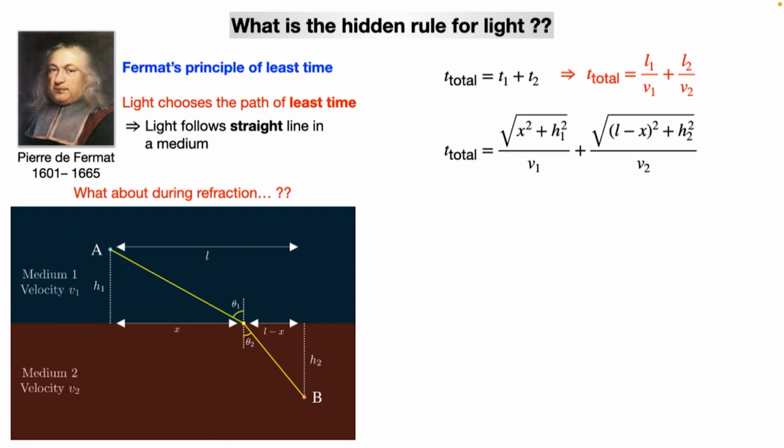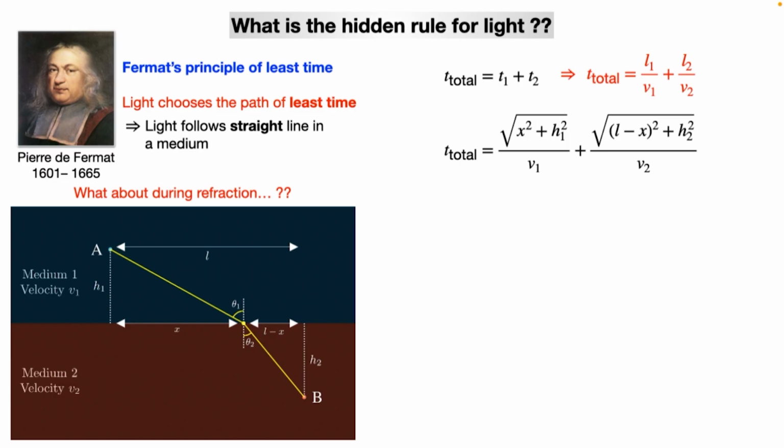And in terms of x, I can easily write down, using trigonometric formula and the Pythagoras formula, that L1 is basically the square root of x squared plus h1 squared, and L2 is basically the square root of (L minus x) squared plus h2 squared. Fine. So again, we can see that here everything is constant except for x. So if we change x, I can change my path.